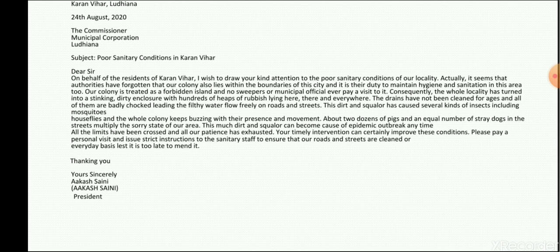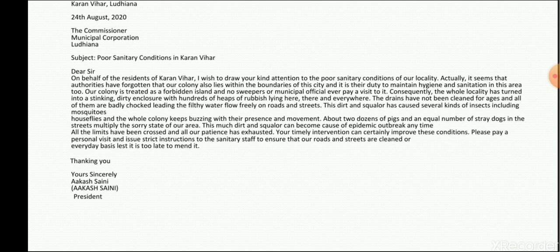See, this is a very, very strong letter, and every kind of adversity has been mentioned, like what things have occurred due to non-sanitation: stray animals are there, hundreds of insects are there, it's badly stinking, people are getting unhygienic, people are getting diseases out of that, and the patience is all over.